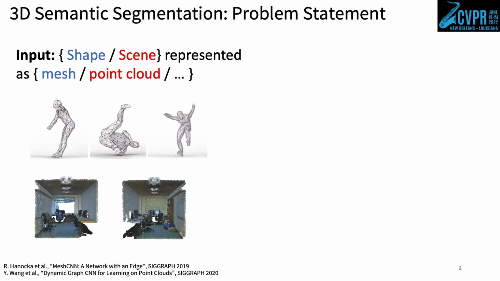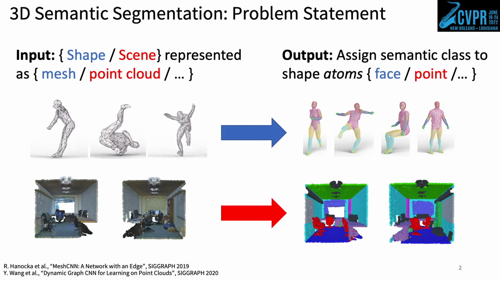Segmenting 3D data into semantically meaningful decompositions is an important and well-studied problem within the field of computer vision. The typical problem statement for this task assumes as input a 3D shape or scene that can be represented in a number of ways, such as by a mesh or a point cloud. The goal is then to assign a semantic label to shape atoms, the lowest level geometric entity in the input